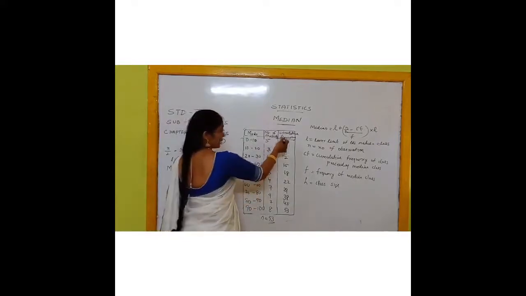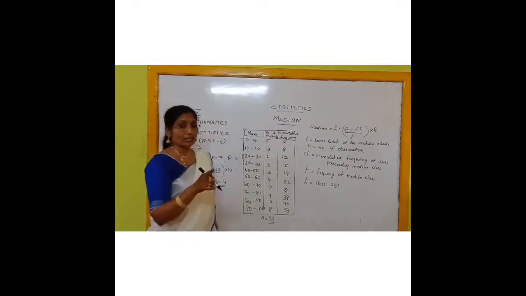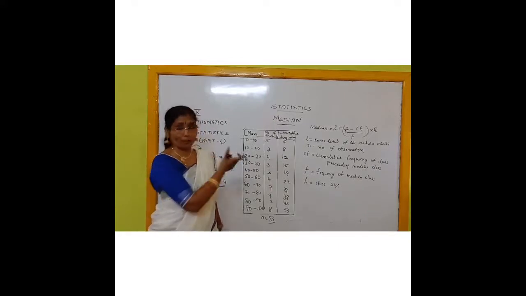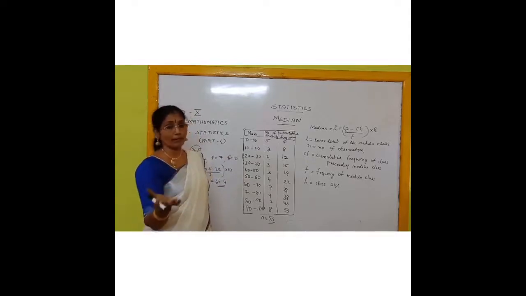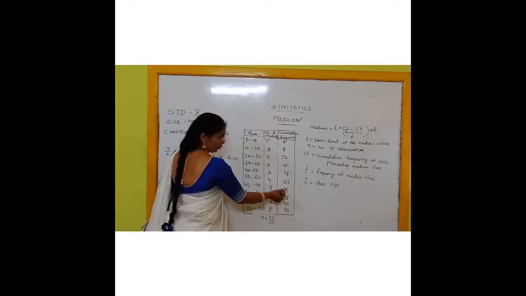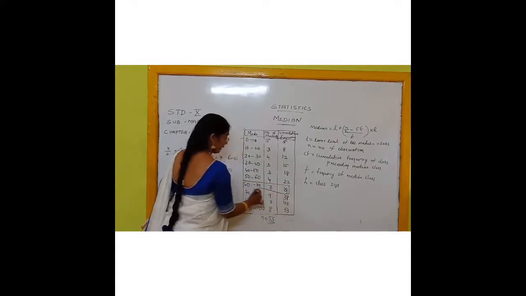In which class does it lie? Clear for you, children? 22 we cannot take, but we can take 29 because it is greater than 26.5. Therefore, now you have got the median class.